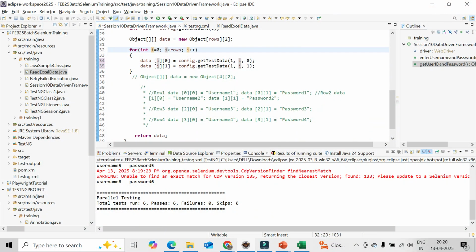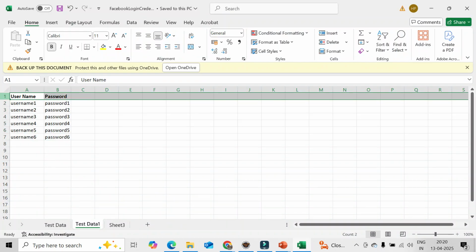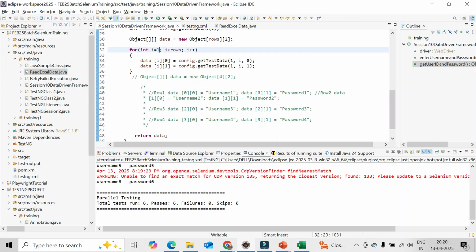And you need to change it here. Instead of row equal to 0, I want to run it from I equal to 1, because the first row I don't want to read. It's my header part, giving information to the user, so I will be running it from I equal to 1. That's all. After that, no change, nothing.